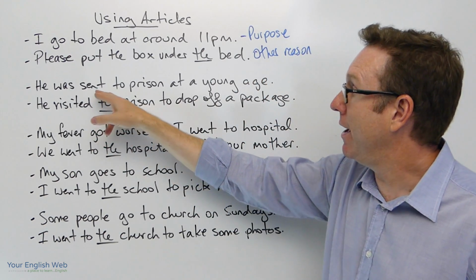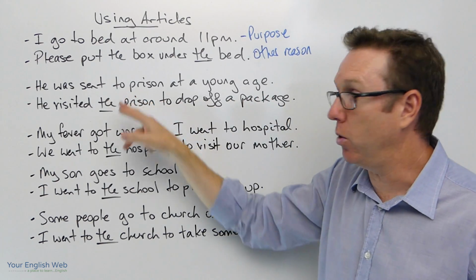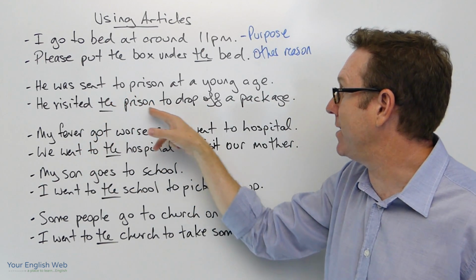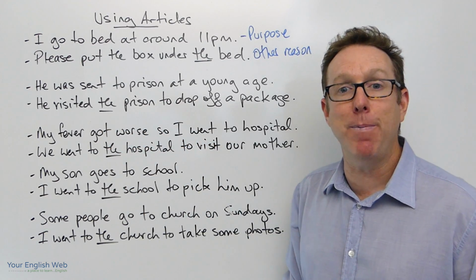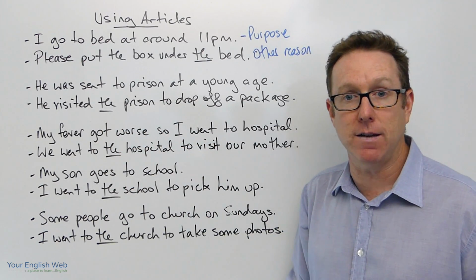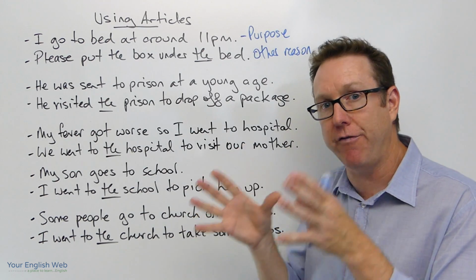Second example, he was sent to prison at a young age. No article. He visited the prison to drop off a package. Why here? Again, people go to prison for a reason, okay? People go to prison because they committed a crime. That is the purpose of the prison.